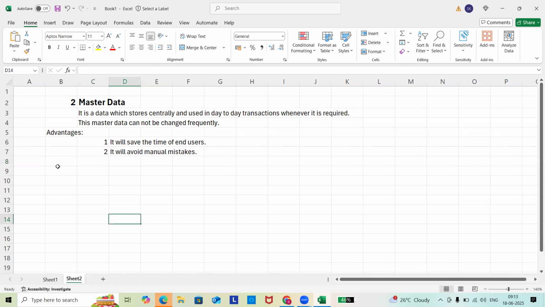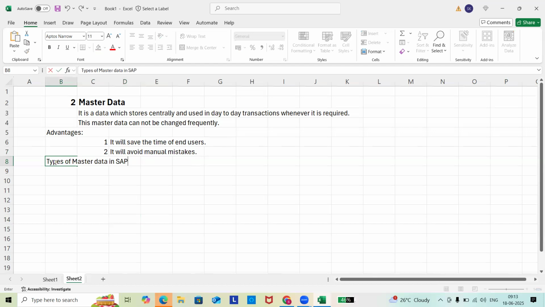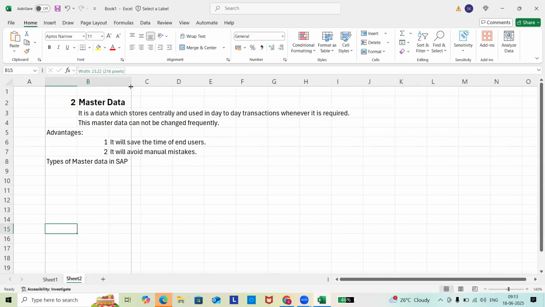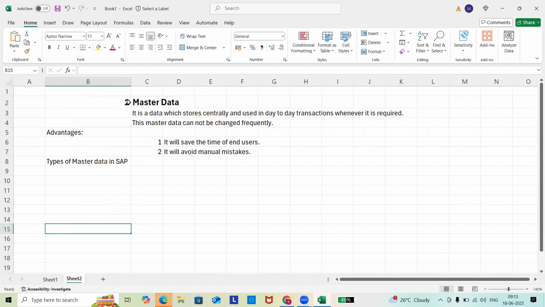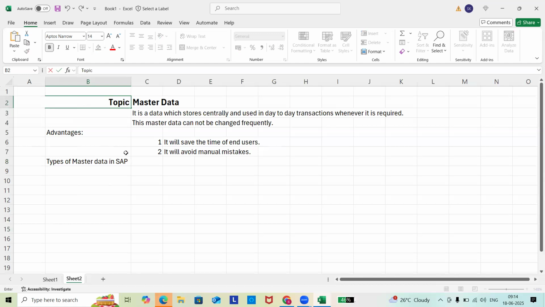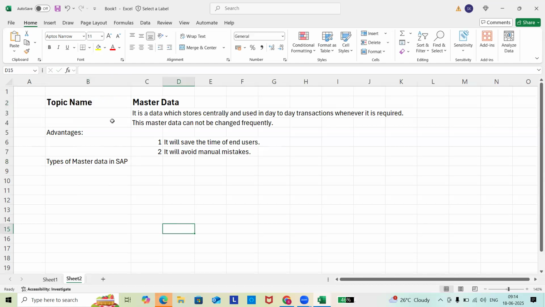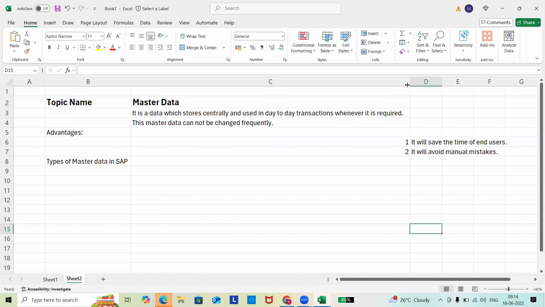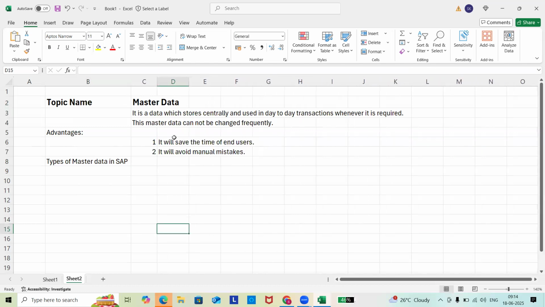Okay, fine. So, types of master data in SAP SD. We have four types.